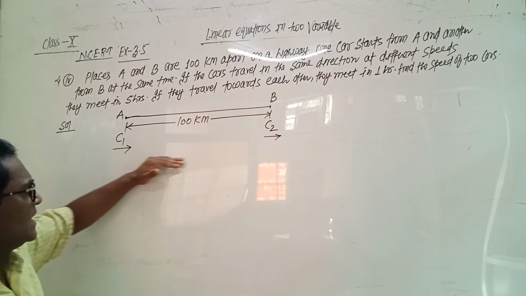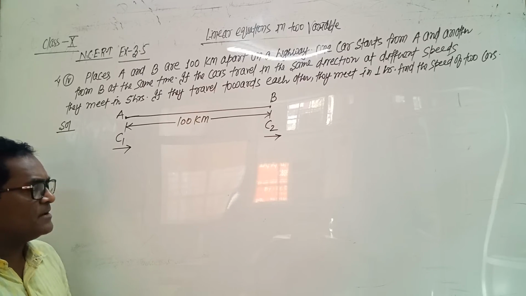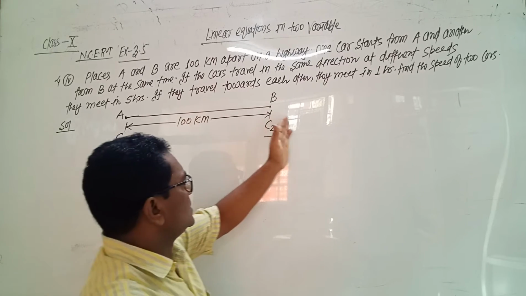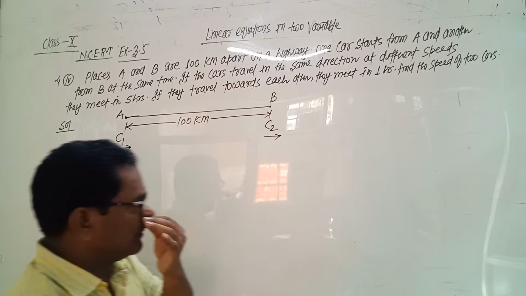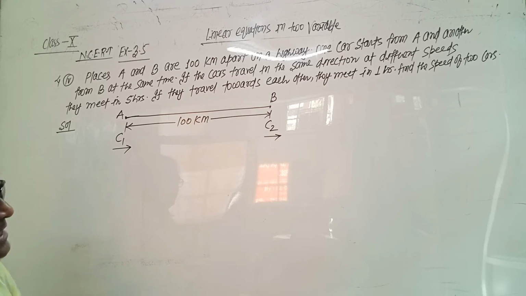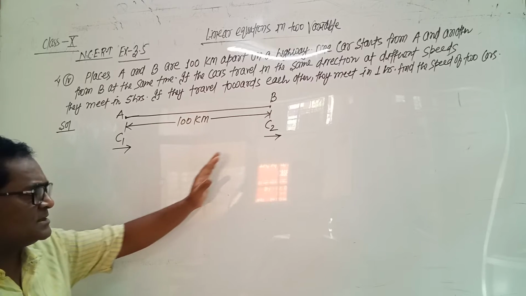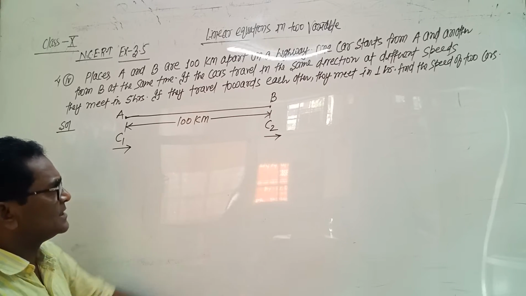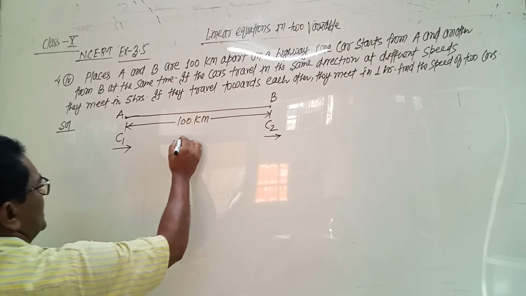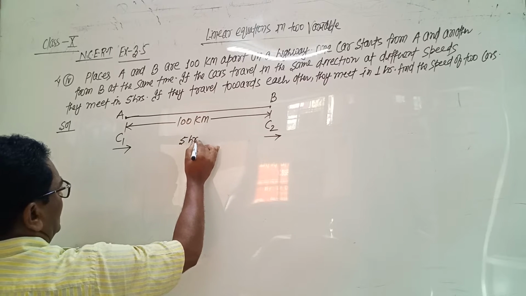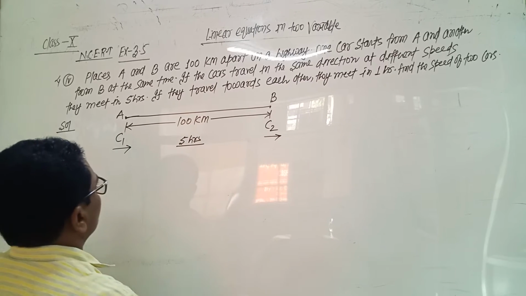Car C1 is traveling towards B and car C2 is traveling away from B. Means they are traveling in the same direction with different speeds. If the cars travel in the same direction at different speeds, they meet in 5 hours. This is the first case.